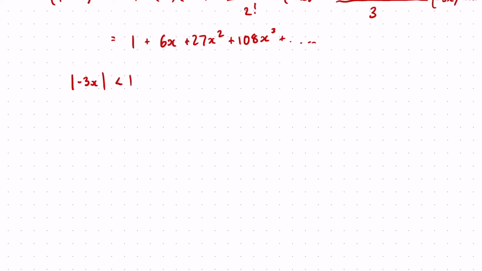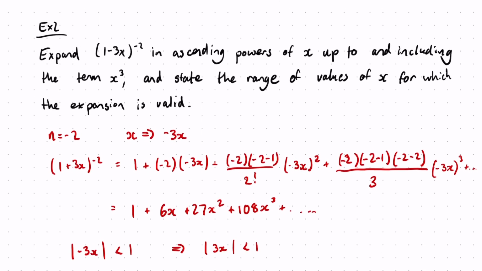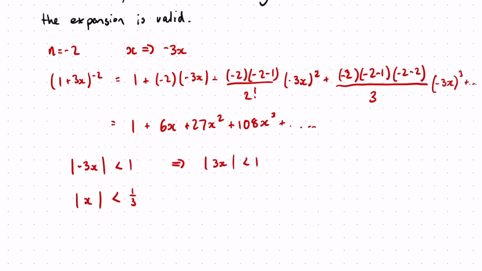When I've got modulus minus 3x, if I'm trying to get rid of that minus 3, I can't think of it as dividing by negative 3, because modulus minus 3x is equivalent to modulus 3x is less than 1, because the modulus negates the negative aspect of it. So all I'm actually doing is dividing by the positive 3, which will give me modulus x is less than 1/3. So that is the first question done on this topic.